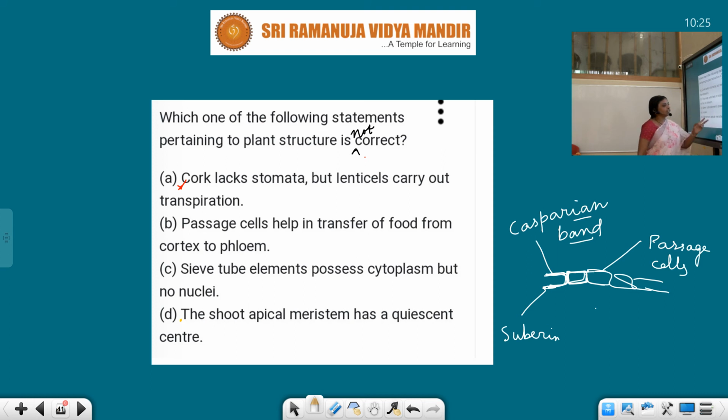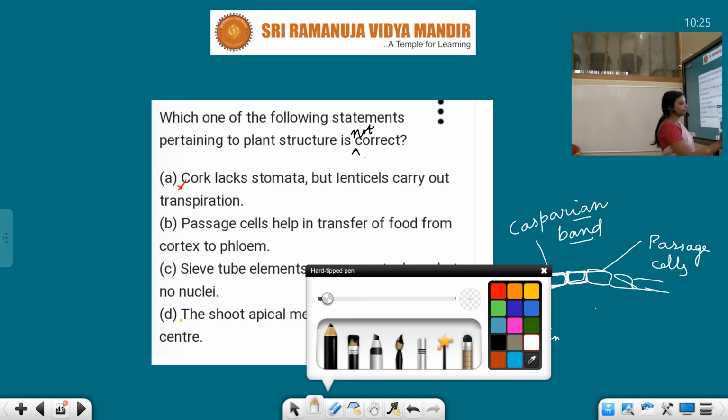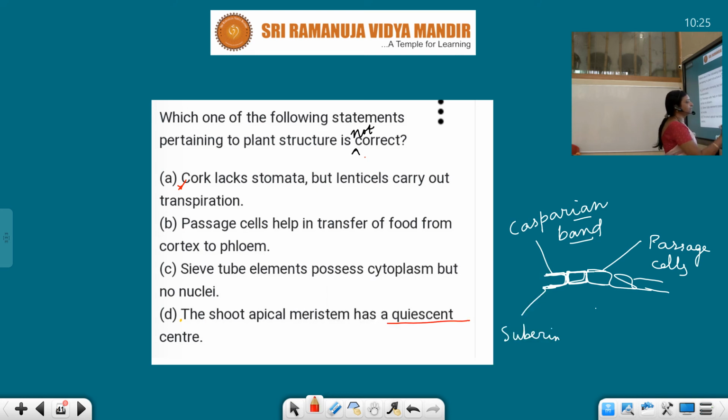The shoot apical meristem has a quiescent center. Quiescent means inactive. This statement is completely wrong, because apical means the tip portion of the shoot, and the stem tip has meristematic cells that are always active and always undergo division. So this statement is wrong, and this is the right answer because we want what is not correct.